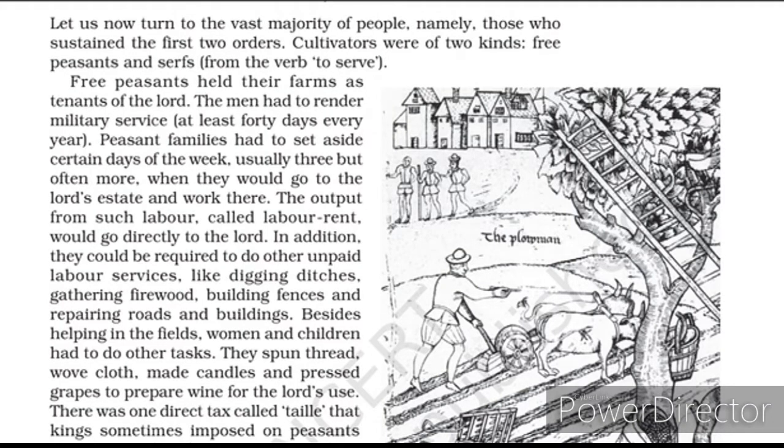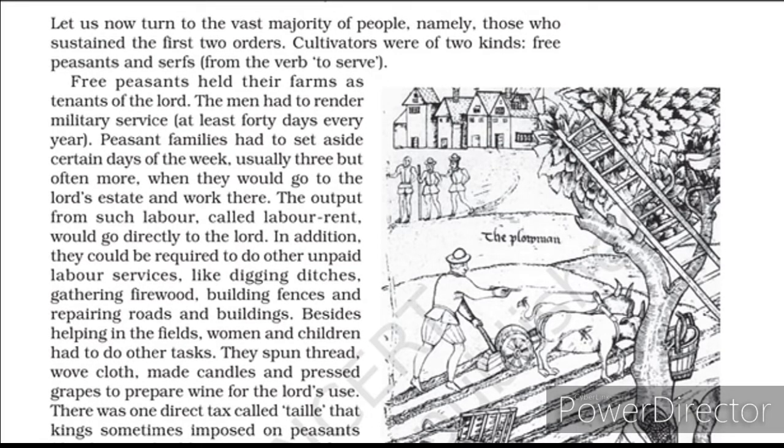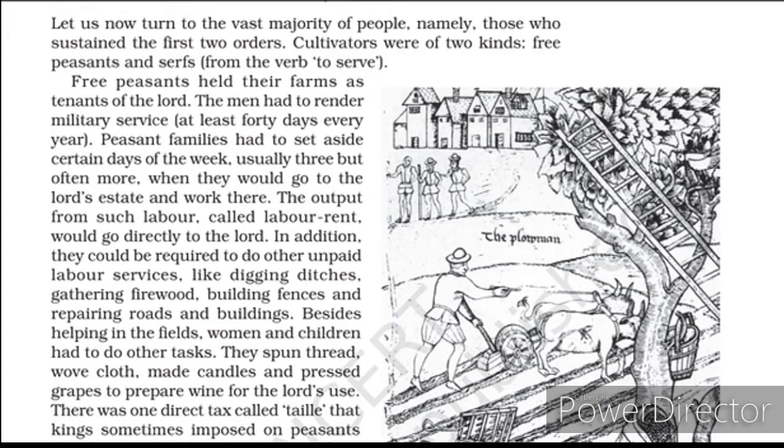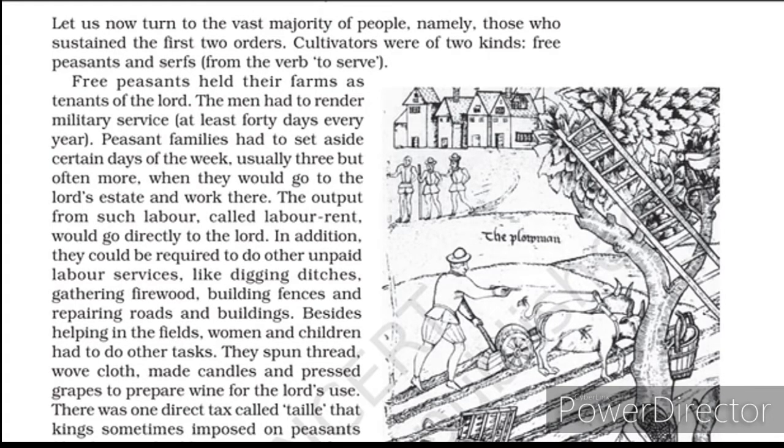He can go to the area, that means the mill, where grinding is done, and this mill is actually owned by the Lord. So in this mill he could grind as much flour as he needs, and after grinding he gets the flour. That flour he can use for making or baking bread and all.